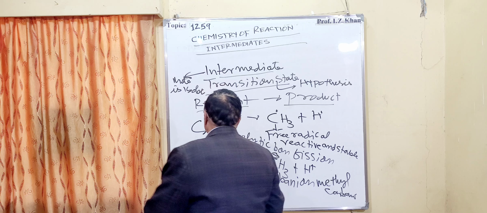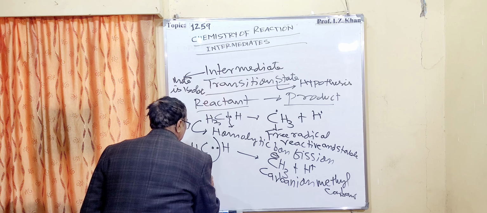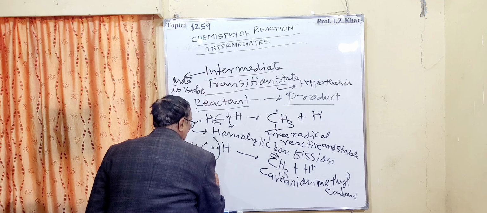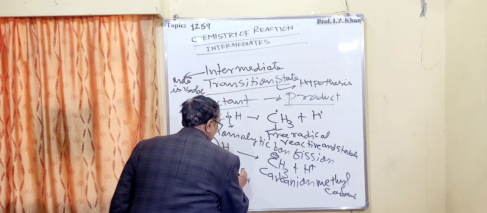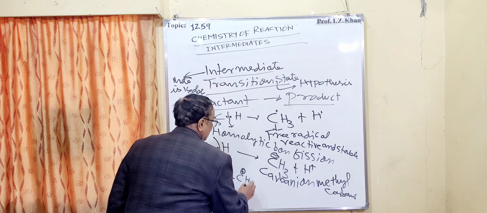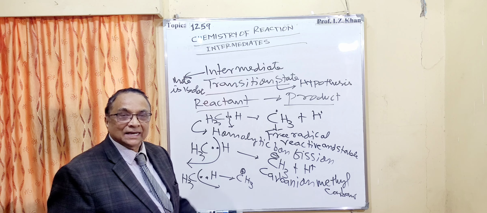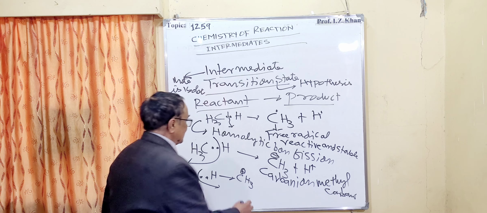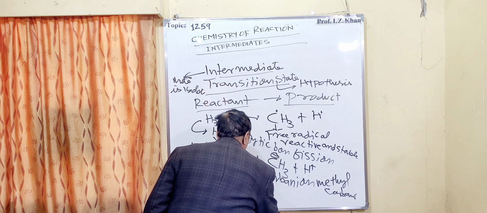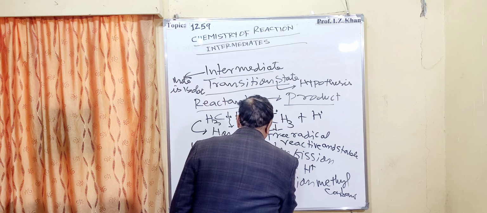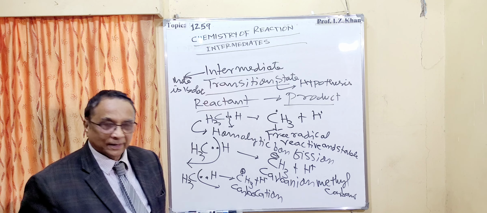The other condition is like this: the same CH3 is here, and the electron goes to the other side with hydrogen, and you will get a reacting species, that is CH3 positive. It is known as a carbocation, or in other words we can say it is also known as a carbonium ion.